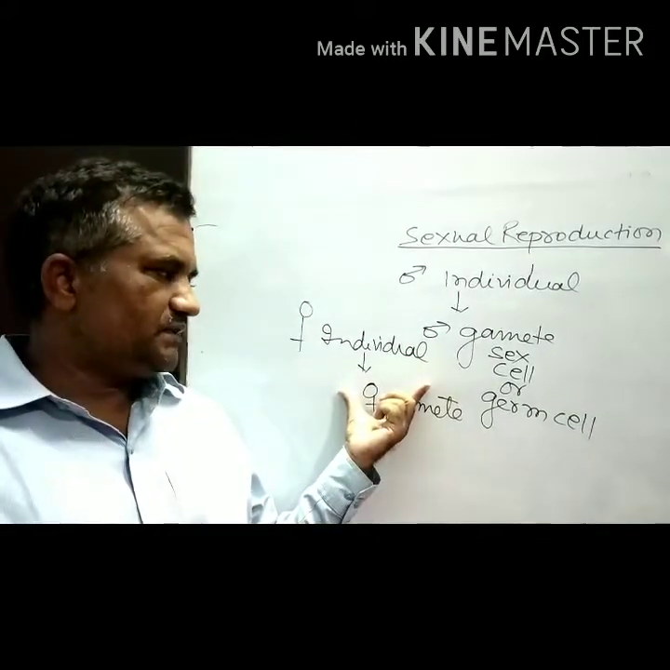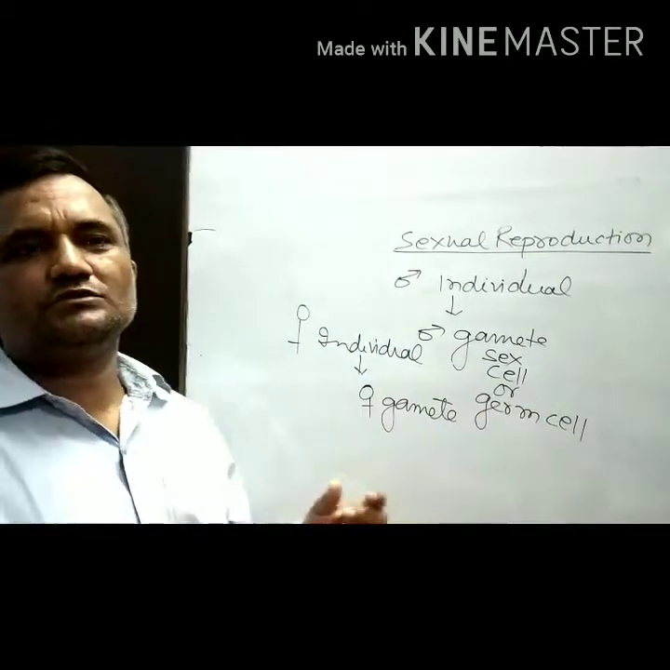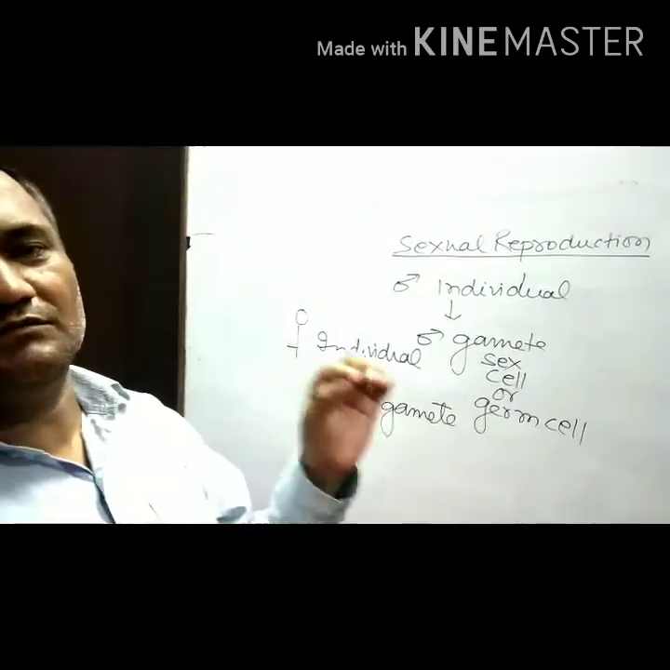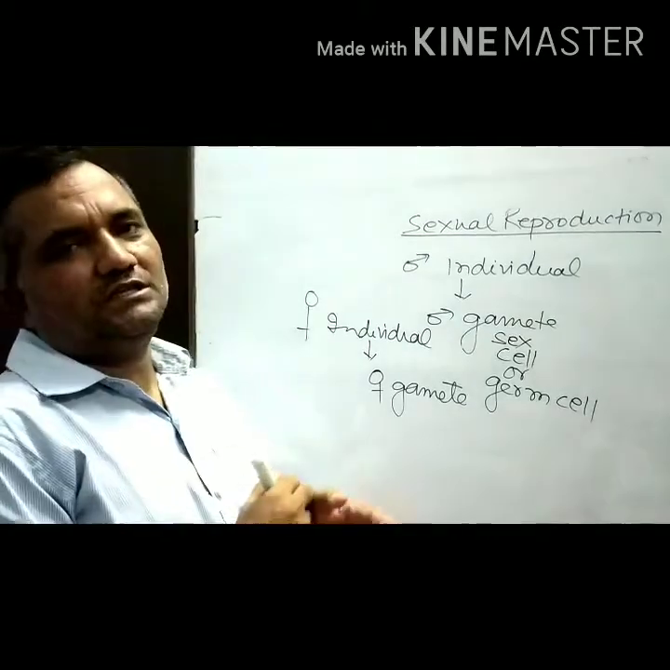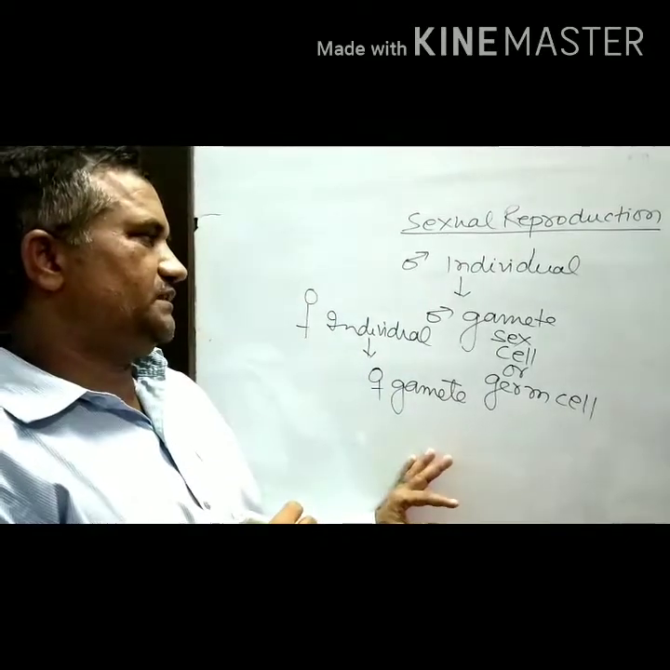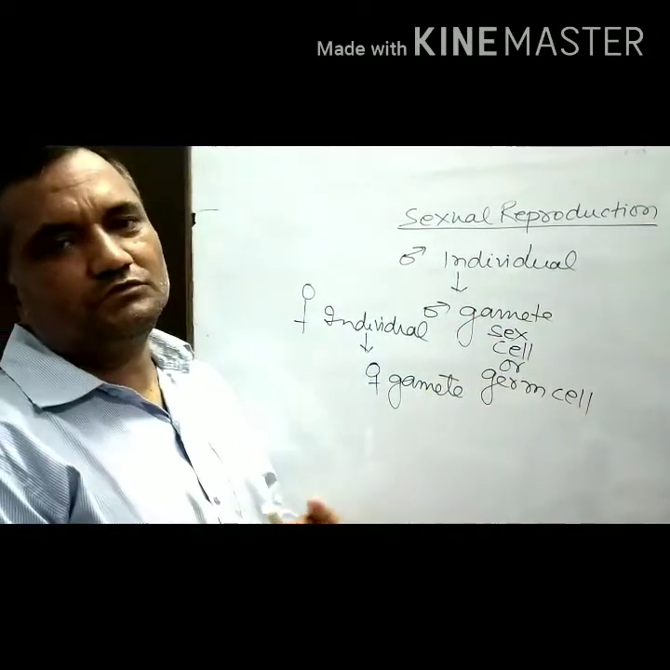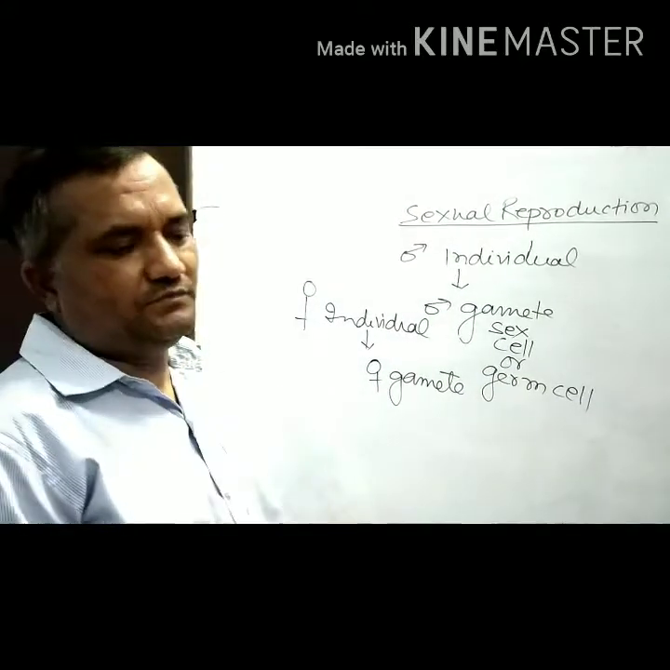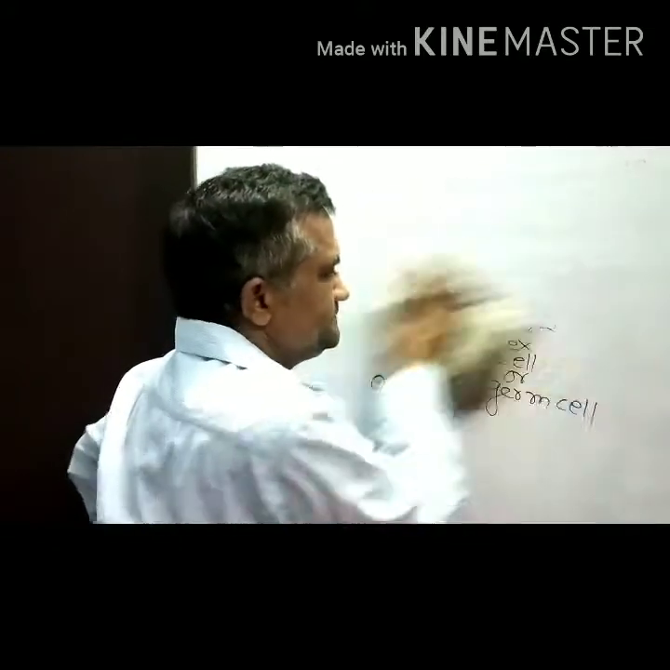So the male germ cell and female germ cell, the male gamete and female gamete, are produced by the male and female individual respectively. And one very important thing, children, about sexual reproduction: the male and female gametes are produced by a special type of cell division that is known as what? Meiosis.